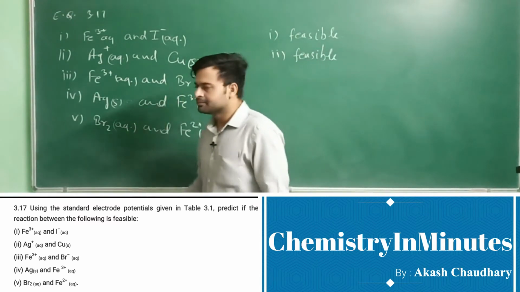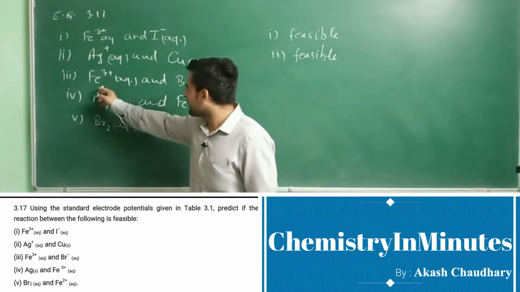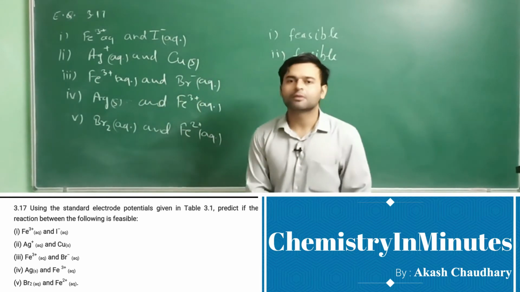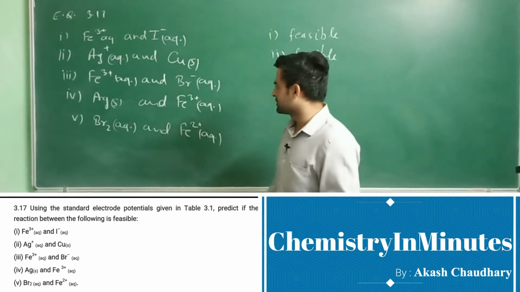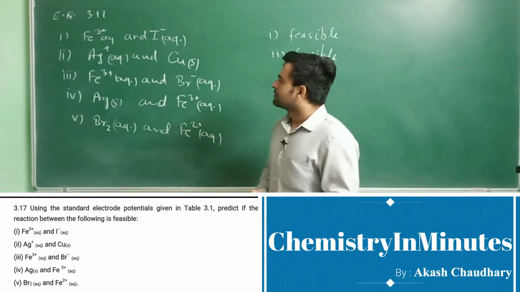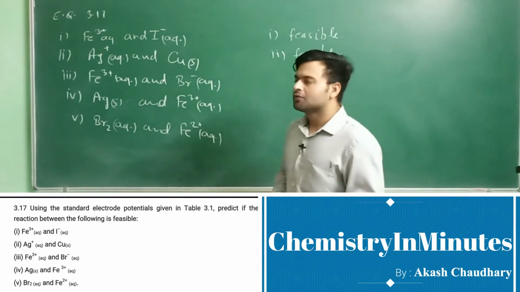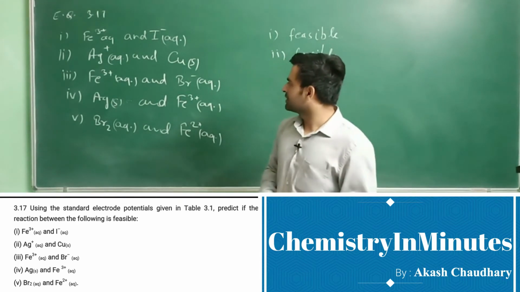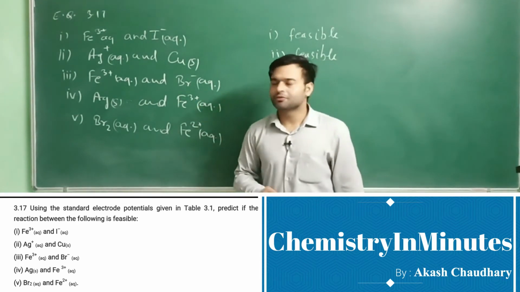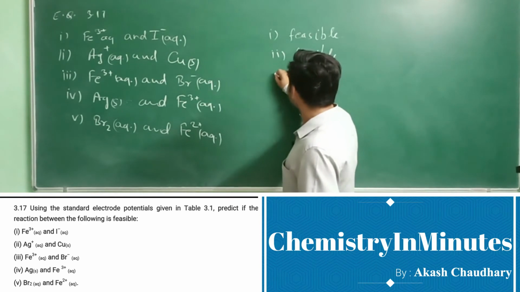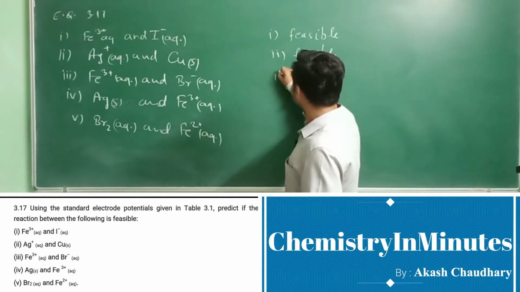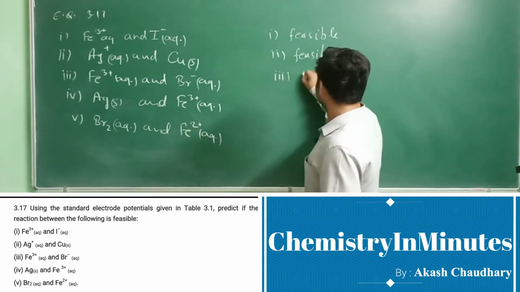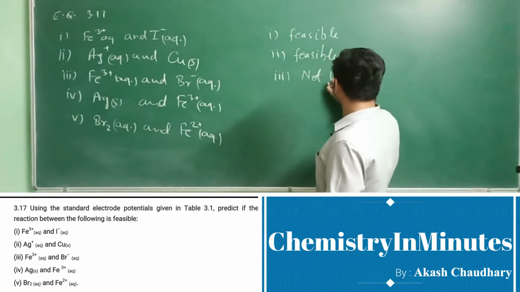Now the third, here the substances are Fe3+ aqueous and Br-, bromide ion aqueous. The reduction potential of Fe3+ is less than the reduction potential of bromine. Therefore this reaction is not feasible. So here we will be writing not feasible.